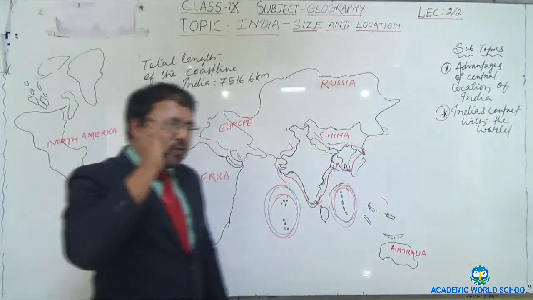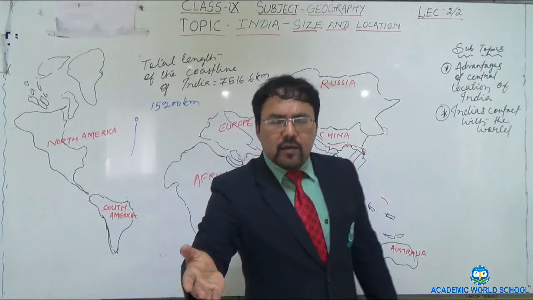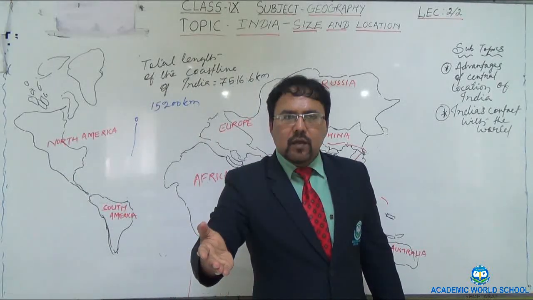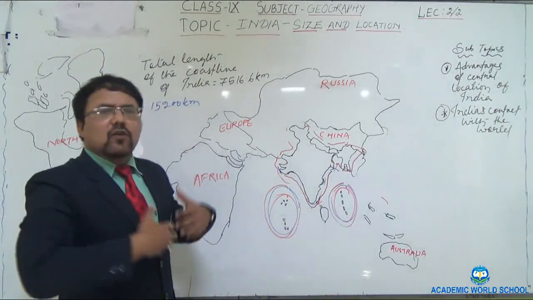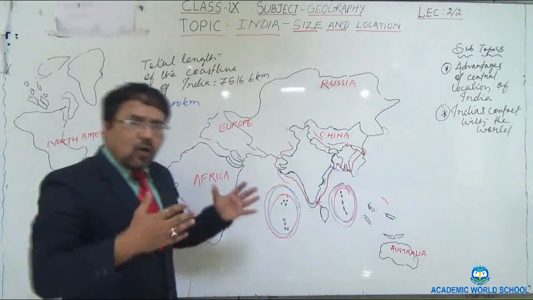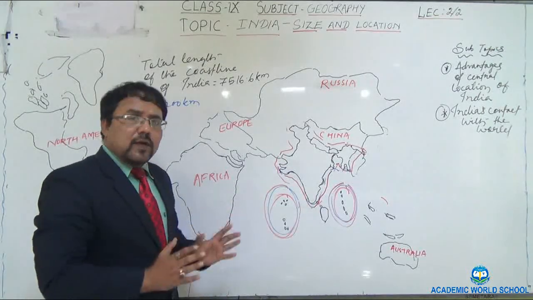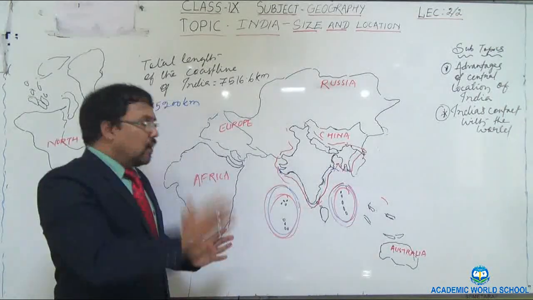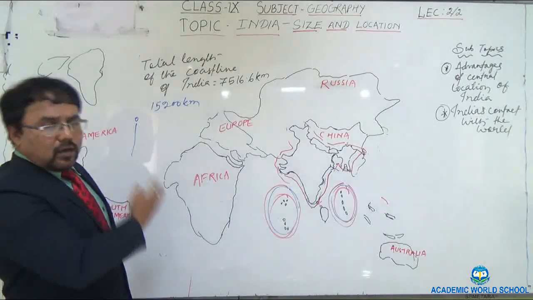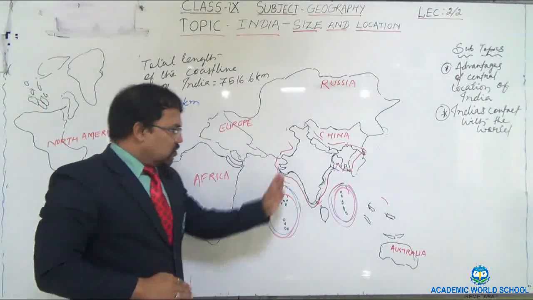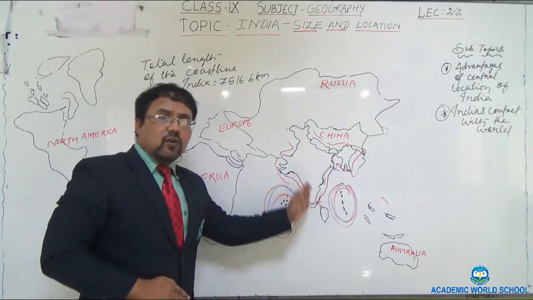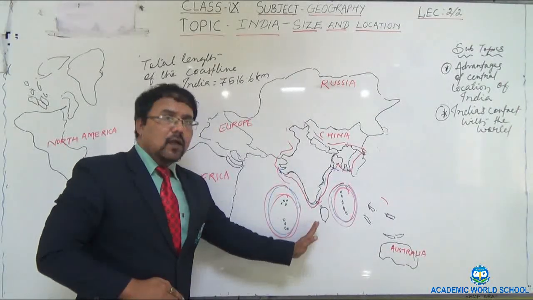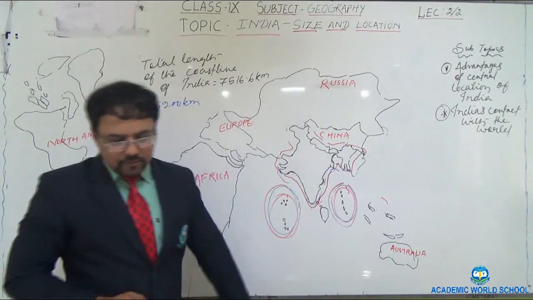Suppose the question comes up, justify the naming of Indian Ocean. Again, you will mention all these reasons. India has a long coastline, and because of it India occupies an eminent position on the Indian Ocean. India comes in contact with all the countries of the world very easily because of its long coastline. So that's why the ocean in front of peninsular India has been named Indian Ocean. Okay, next,